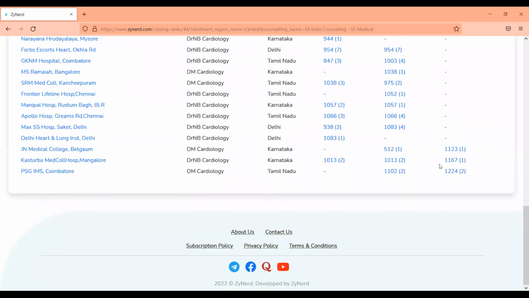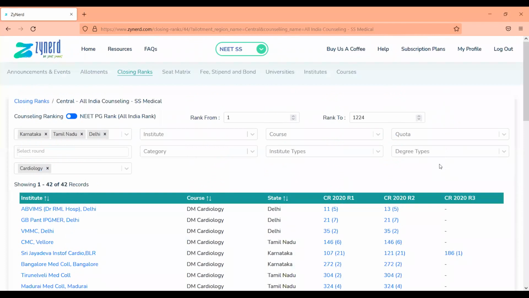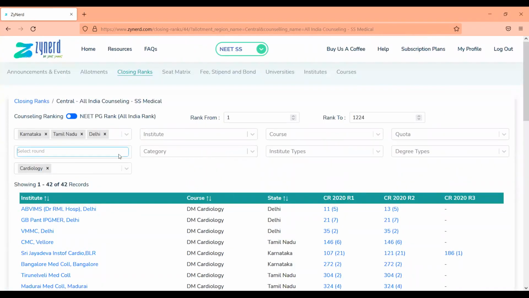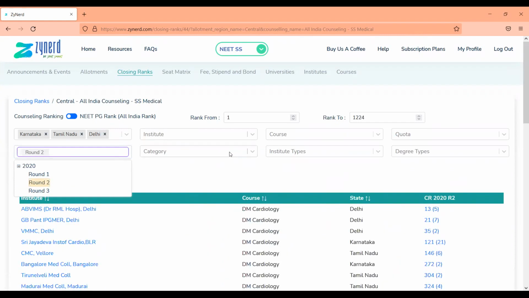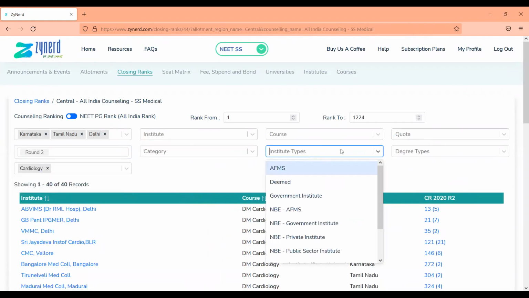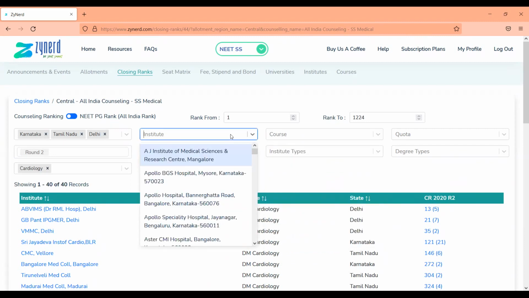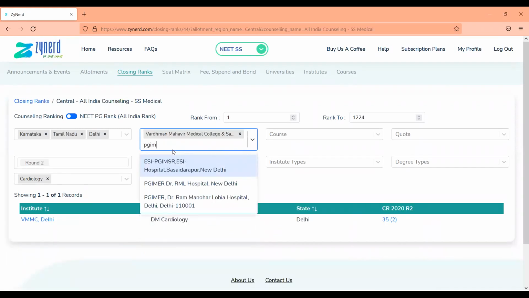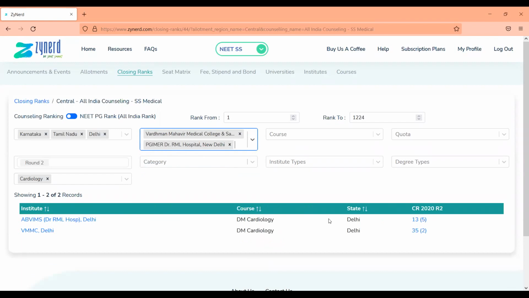So this entire information is available for you to look at last year's trends. You can filter on whether you want to look at only round 2, or only a particular institute. You can filter on VMMC or on PGIMER Delhi, and look at what options were available in those institutes last year and when they closed.